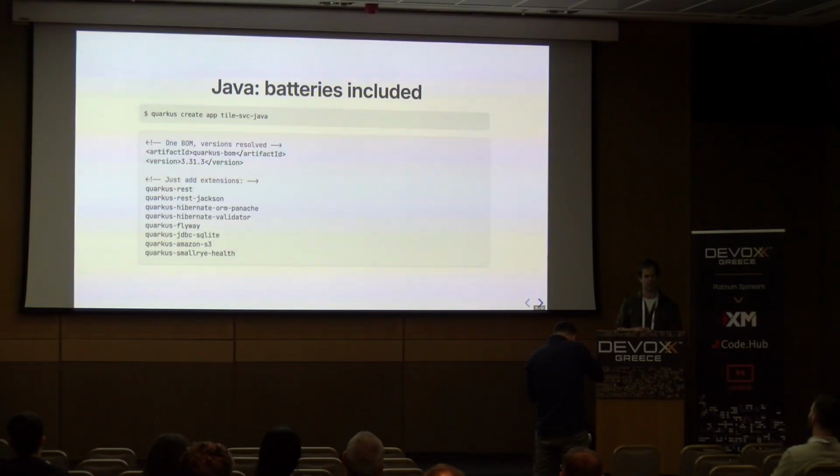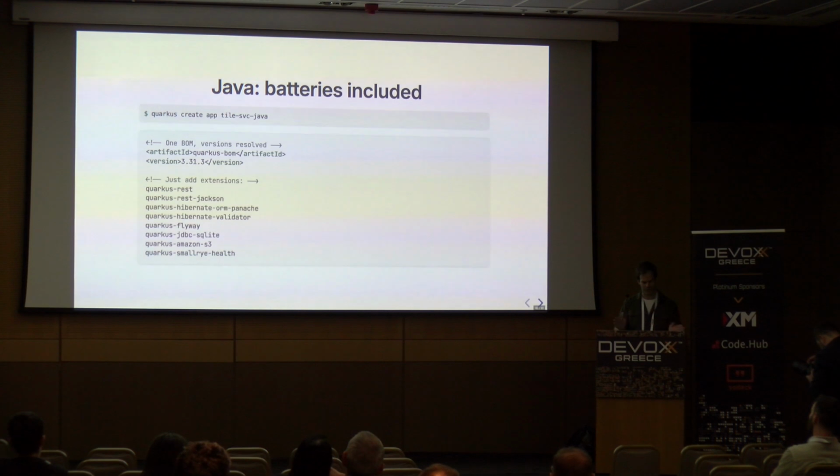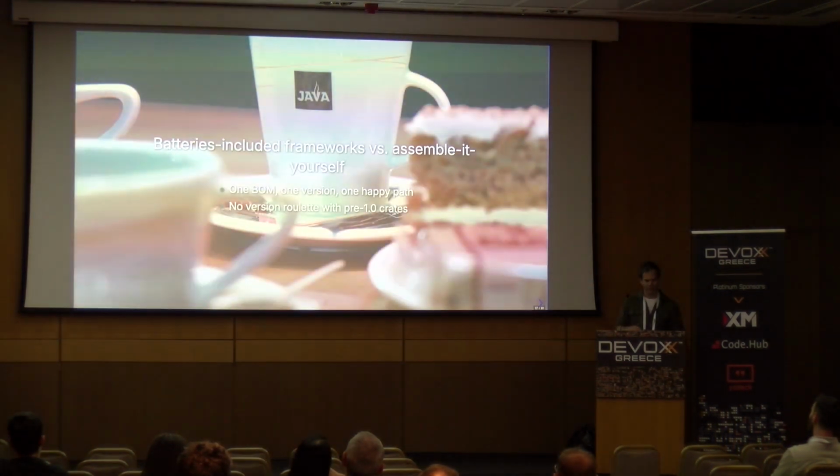If we compare that to what we do with Java, it's pretty simple, right? With Quarkus, you say, I would like an application. I would like a bill of materials to line up all my dependencies. And I also need one for object access. I need database access. I probably need Flyway for DB migrations. Finished.